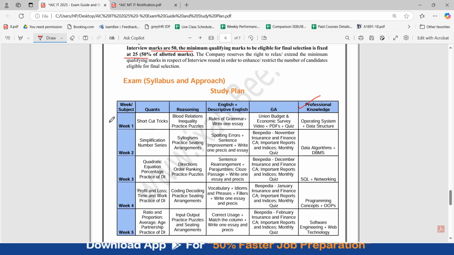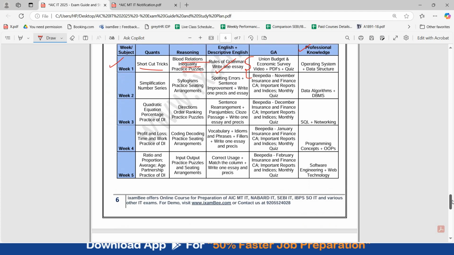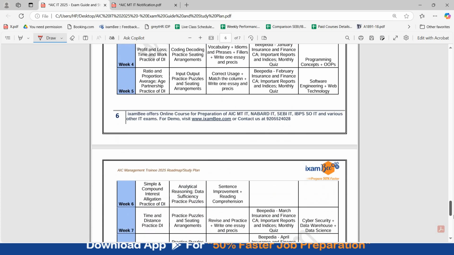I am giving you a week-wise topic, so one day you can go for shortcut tricks, another day you can go for blood relations, inequality, and you can practice some of the puzzles. In English, you can write one essay and go through rules of grammar. In GA, Union Budget and Economic Survey is very recently released, so go through them thoroughly in the first week. Second week onwards, go through the current affairs. So you can check the study plan out. This will give you an idea of the syllabus as well.